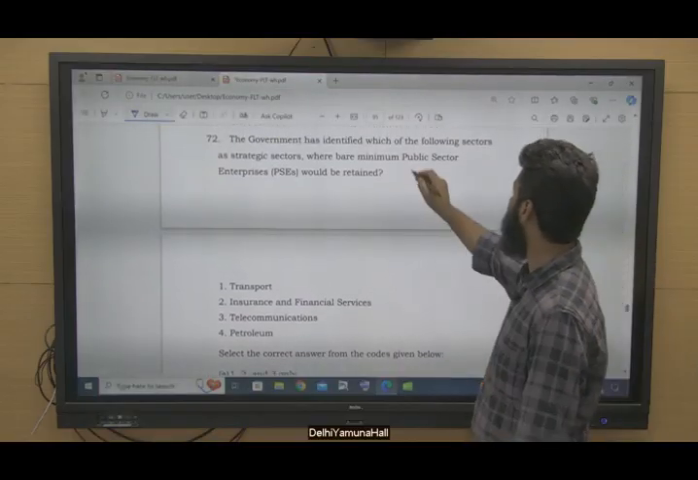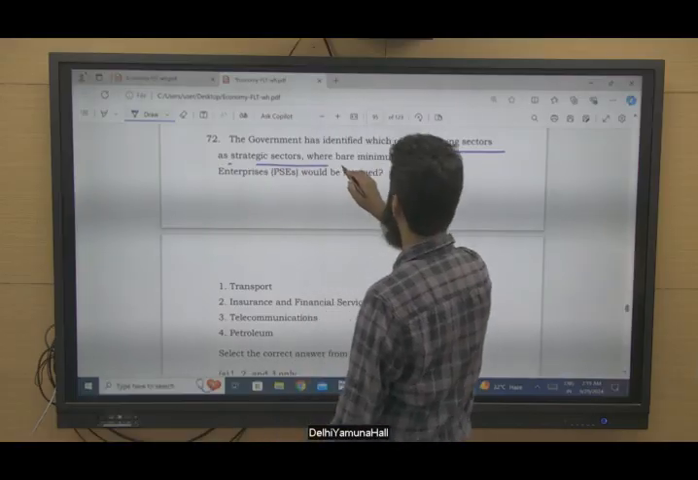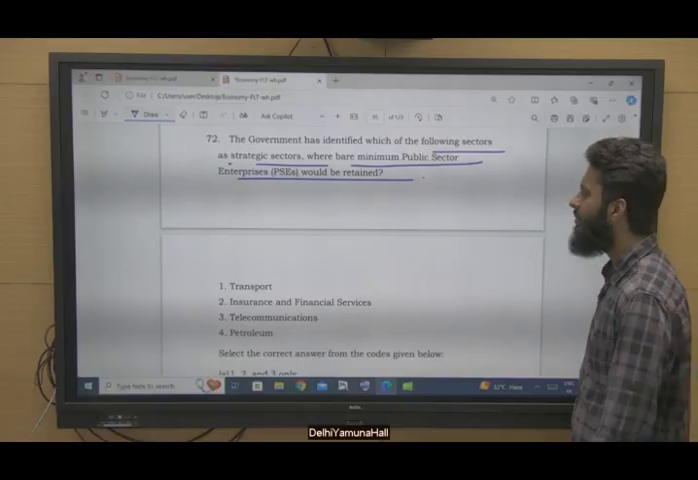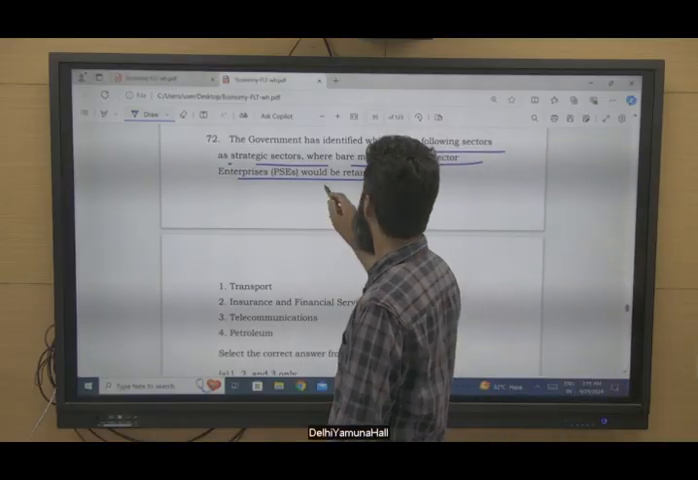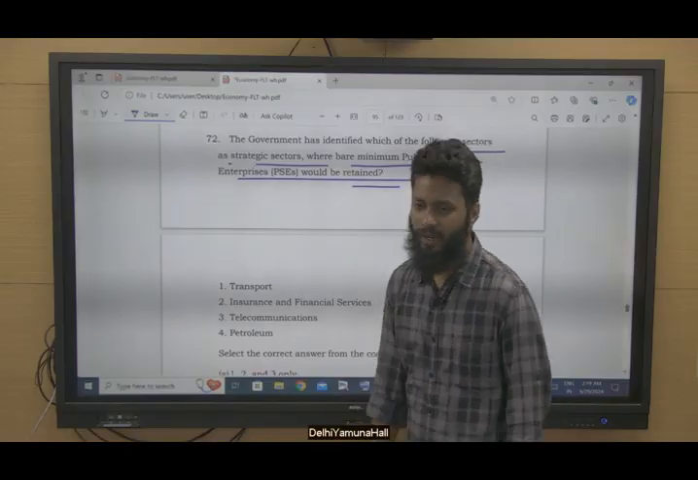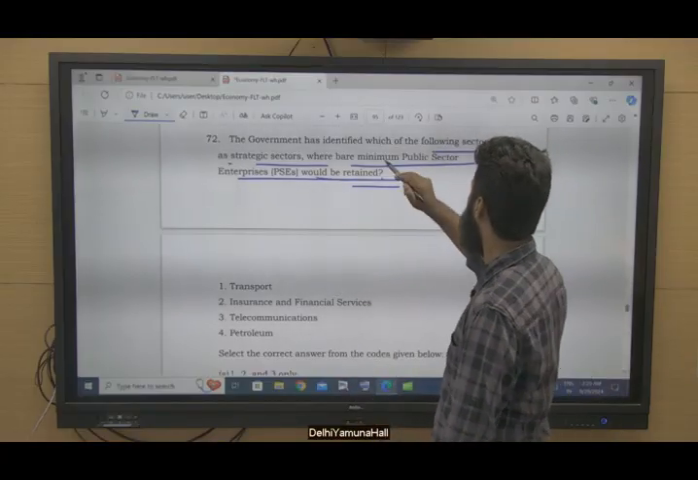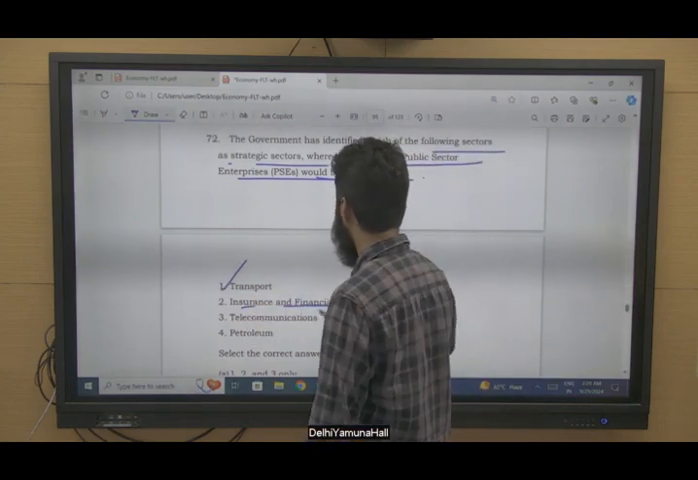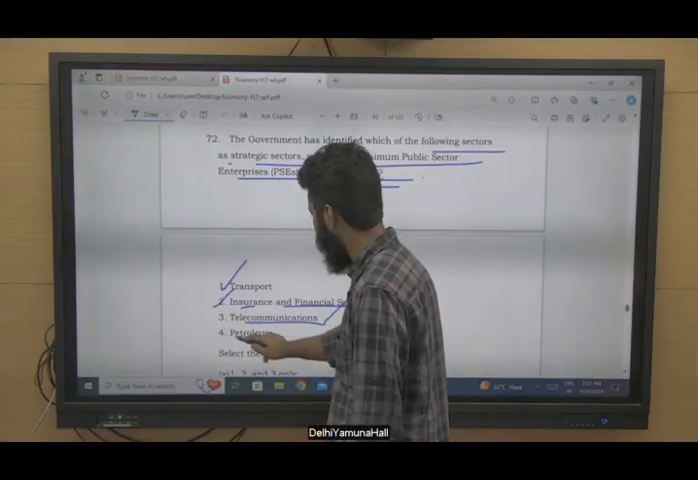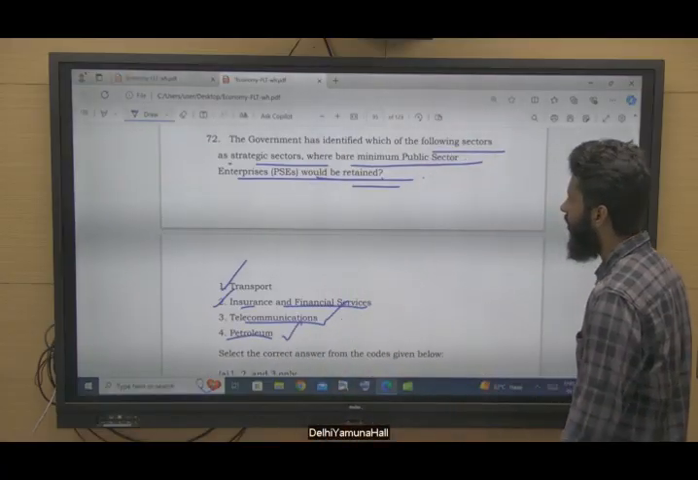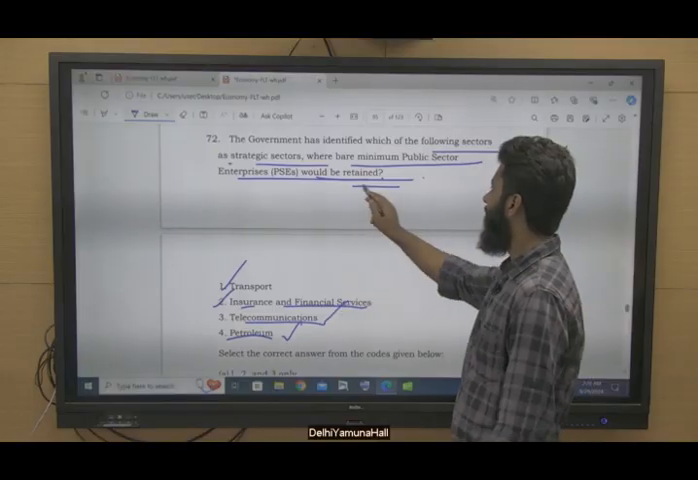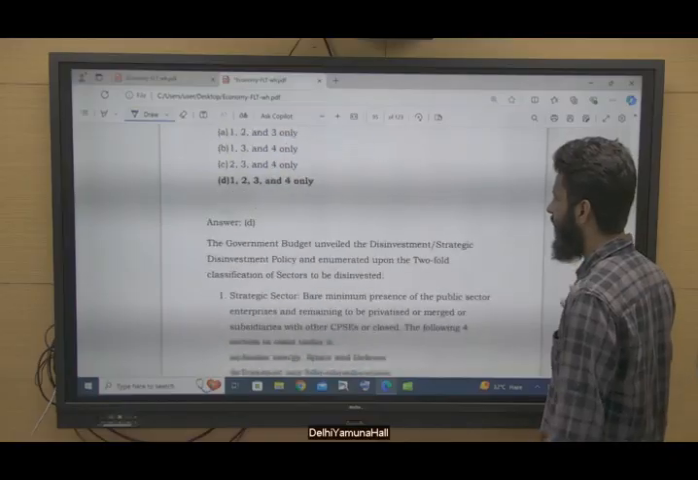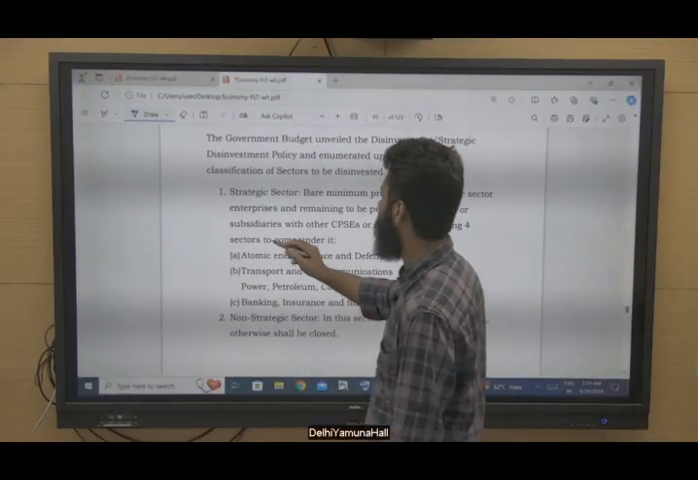The government has identified which of the following sectors as a strategic sector where bare minimum public sector enterprise would be retained. So there are some sectors which government has identified that bare minimum presence would be there. So transport, insurance and financial services, telecommunication is there, petroleum sector is there. So in all these sectors, government has identified that the bare minimum public sector enterprises would be retained, they will be there, right? So these are some strategic sectors.